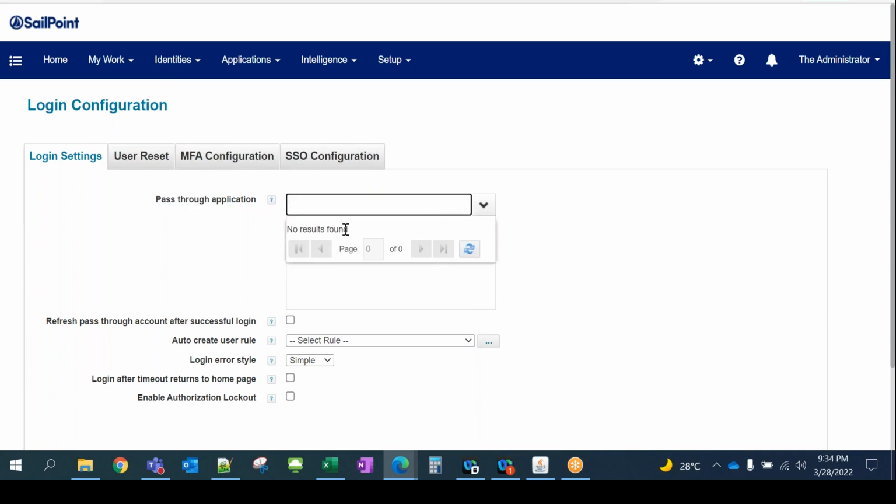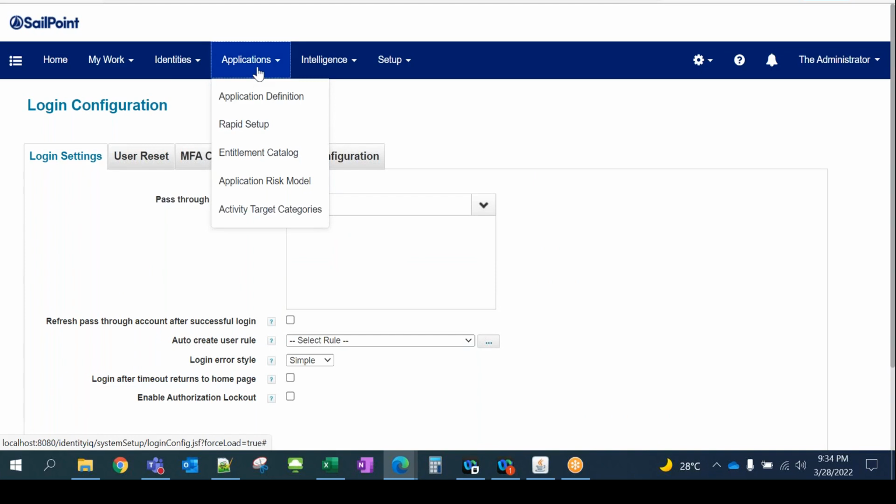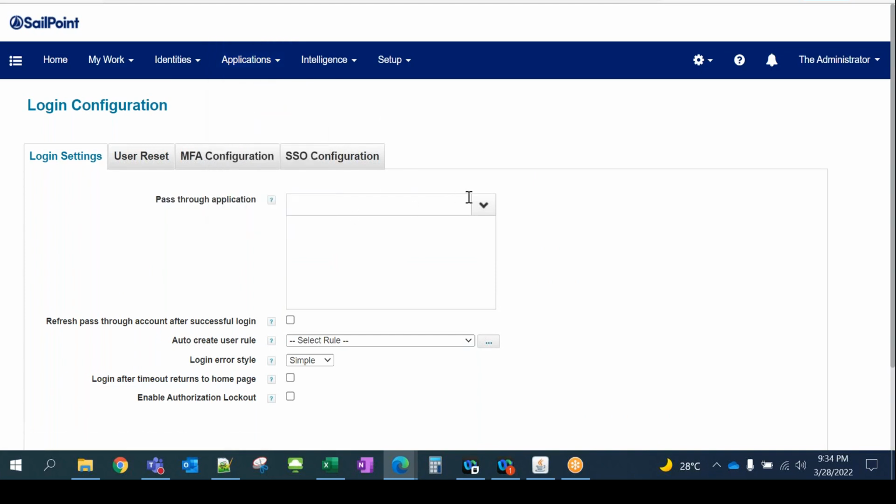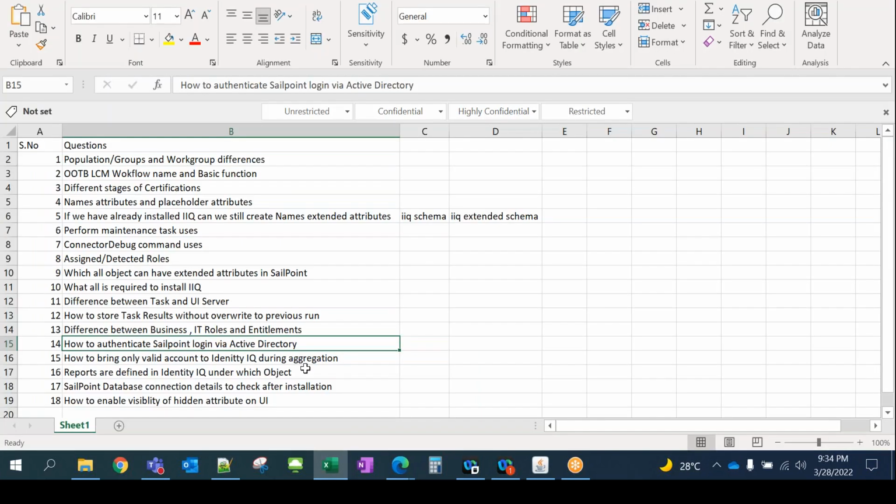If I configure pass-through authentication, which is Active Directory, we basically need to first create the application from here. Then it will show here. If you configure pass-through authentication, only then you don't need to log in locally here. If I sign out and then log in again, it will directly do the authentication from the Active Directory only. So it's as easy as that.